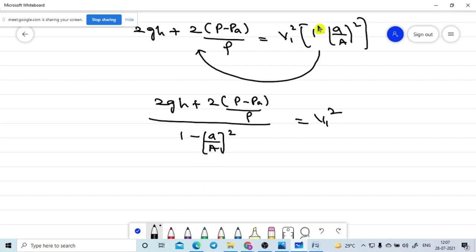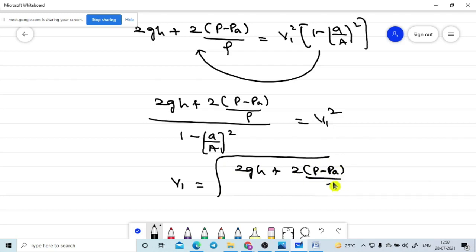Just it is a multiplication; if you send this multiplication to the other side, it will become a division, so that's why I made it a division term. So V1 means it is the square, na? To get V1 you need to put the square root of 2GH plus 2 into P minus PA divided by rho, divided by 1 minus small a divided by capital A whole square. Is it correct only, na?